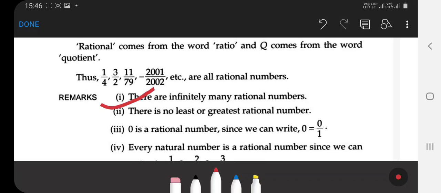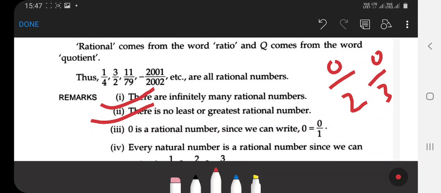There is no least or greatest rational number, because endlessly we obtain negative numbers and endlessly we obtain positive numbers. So there is no least or greatest rational number. 0 is a rational number because we can write 0 equal to 0 by 1, 0 by 2, 0 by 3, and so on. So 0 is a rational number.